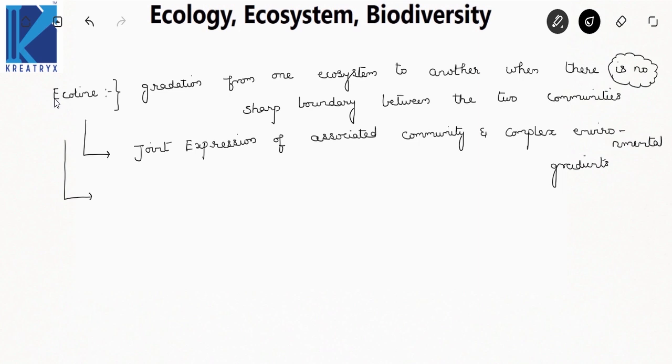Now ecocline refers to variation in the physico-chemical environment of the ecotone. That is, an ecocline indicates thermocline. Now see here, I will summarize the things.